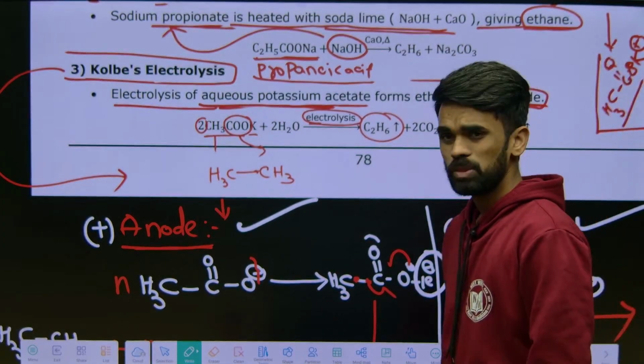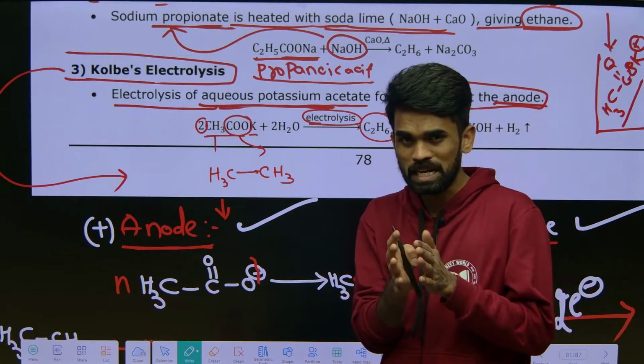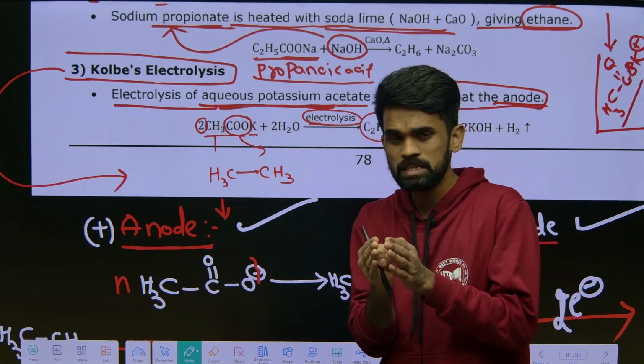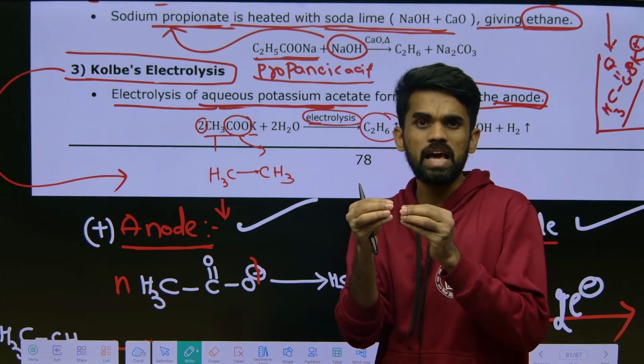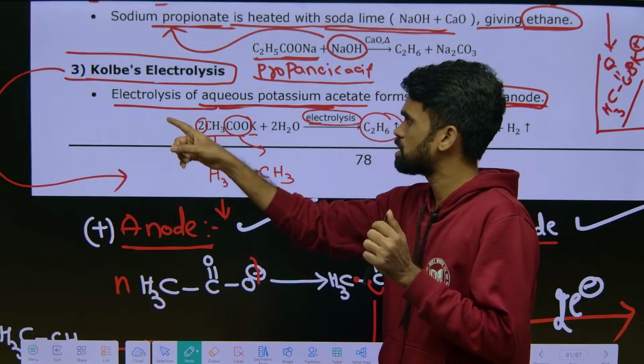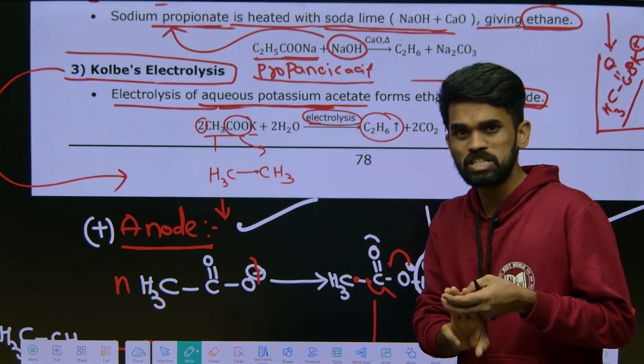Okay, hope it is clear. Now how will you write it in the exam? Potassium acetate upon electrolysis gives ethane gas at the anode. That's it. This is about the Kolbe electrolysis. I hope the 3 preparation methods are clear.